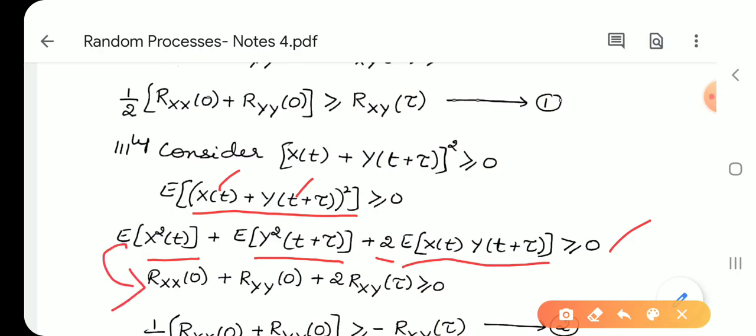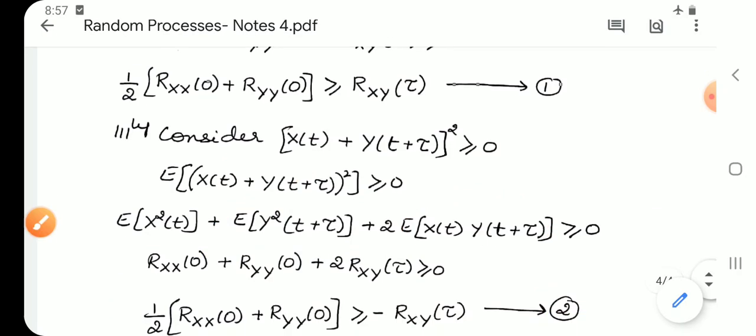As in the previous case, E of x²(t) is Rxx(0) and this is Ryy(0), and by the definition of cross correlation, the third term is nothing but 2 times Rxy(τ), greater than or equal to 0.